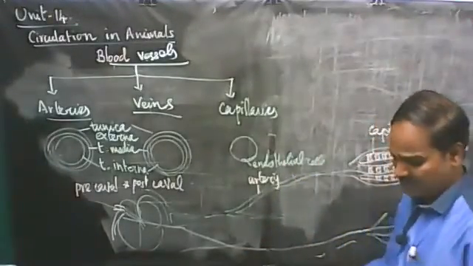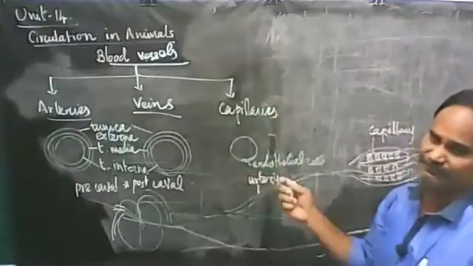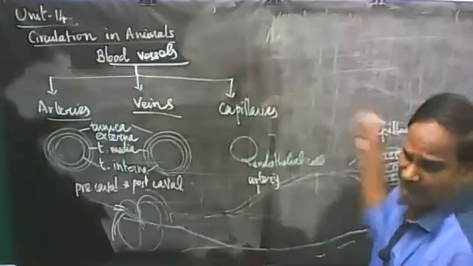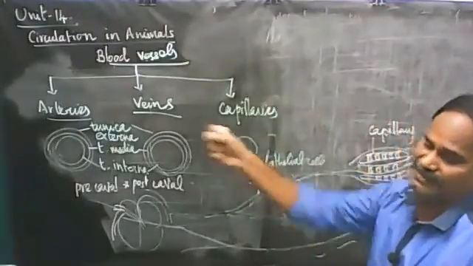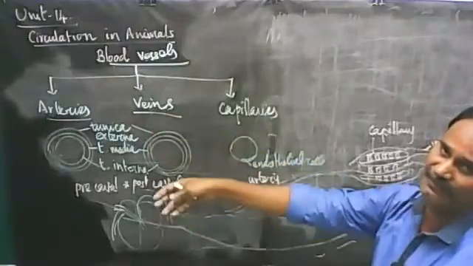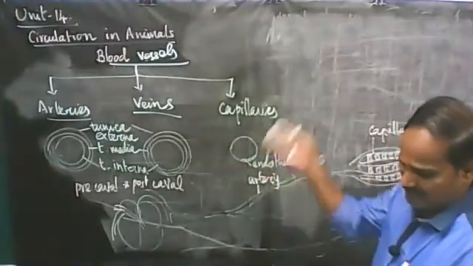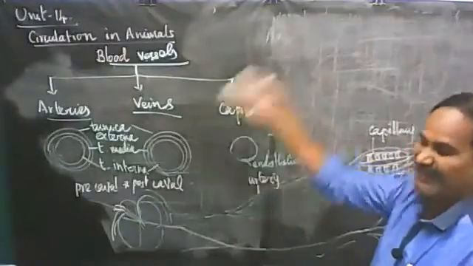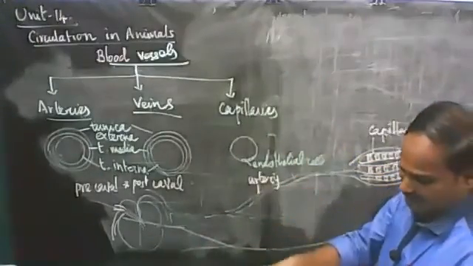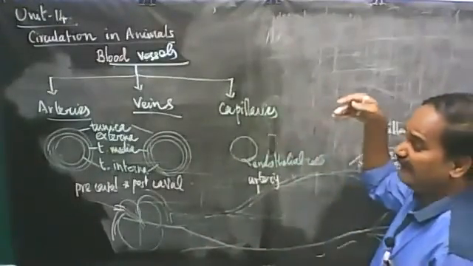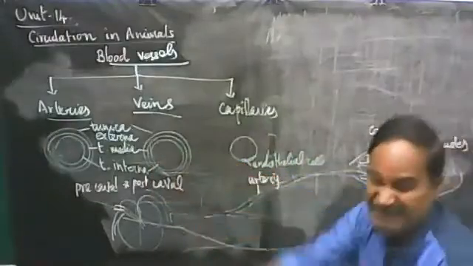Right. Veins are collecting vessels. Veins collect impure blood from various parts of the body into the precaval and postcaval veins. Third, arteries are located in the deeper region of the body, deeply seated.